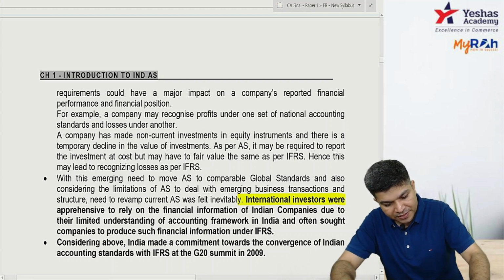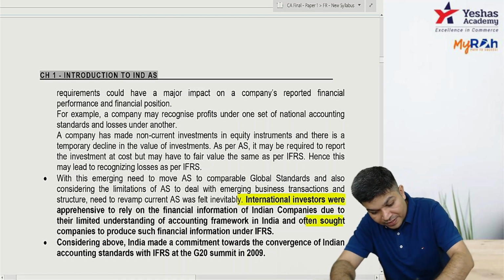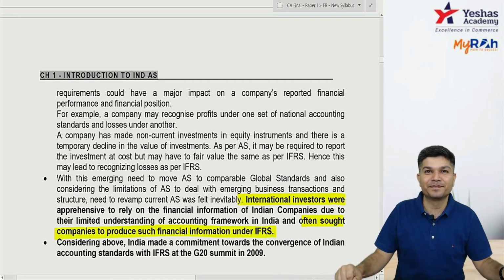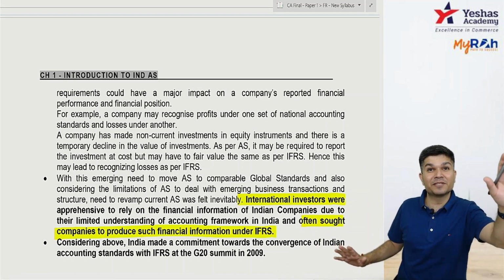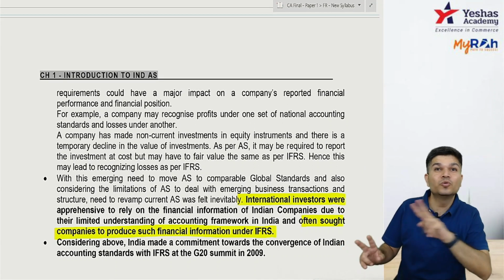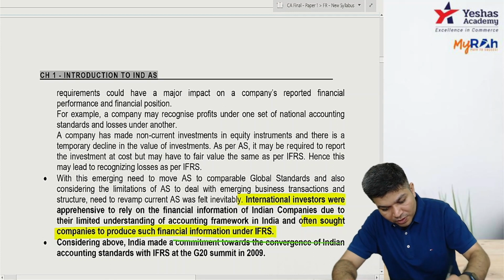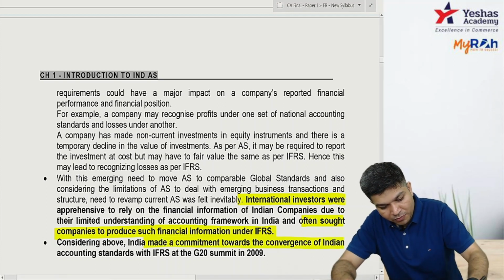The international investors were apprehensive to rely on the accounts due to their limited understanding of the accounting standard, and often sought the companies. The international investors often required the companies to prepare financials again as per IFRS. So you are in India, you are following AS, and they say, please give us financials as per IFRS. So we had to do two things, and that's why India made a commitment to converge to IND AS, or come out with IND AS.